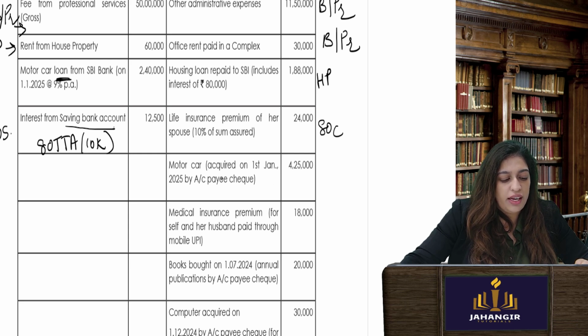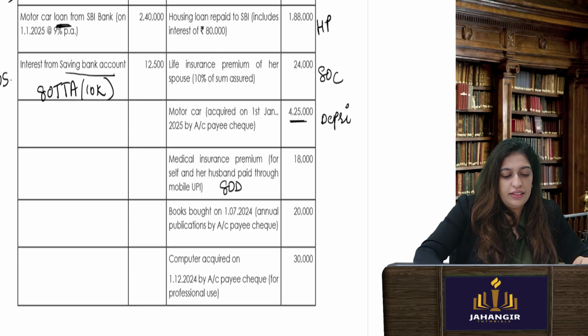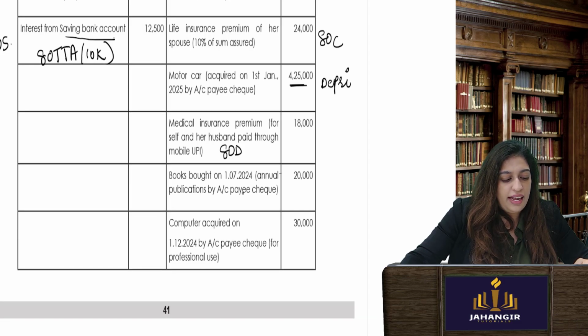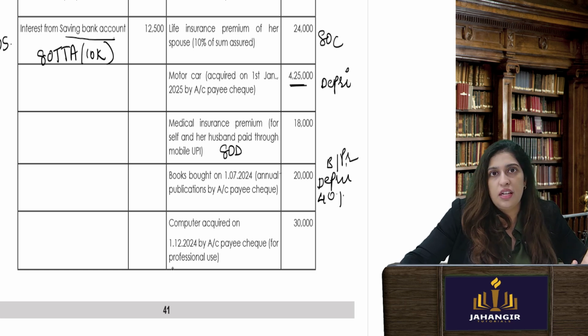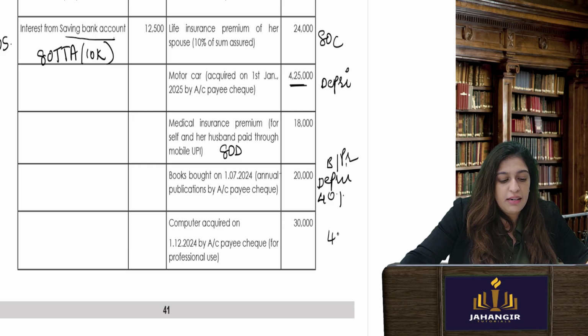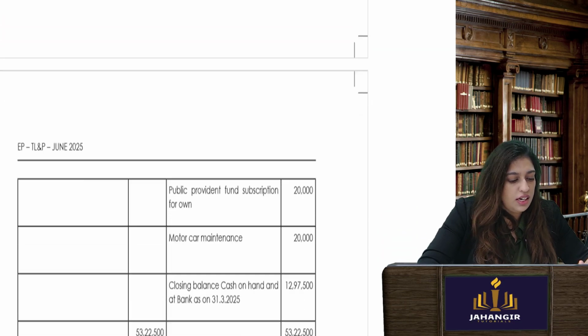Motor car acquired on 1st June. This is an asset. I will not put anything, but I'll think that I can put in depreciation if it is related to business. Medical insurance premium, 80D, I can take that. Books bought, annual publication. If there is annual publication, I can get a depreciation on it related to business. Okay, how much? 40% depreciation is allowed. Earlier 100% was allowed, now only 40 is allowed. Computer, again it is an asset, but I can claim depreciation, 40% depreciation is allowed.